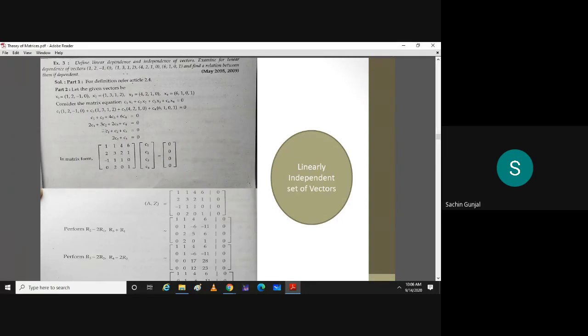So here it is. Question is: define linear dependence and independence of vectors. Examine for linear dependence of vectors. First vector is 1, 2, minus 1, 0; then 1, 3, 1, 2; then 4, 2, 1, 0; then 6, 1, 0, 1. And find a relation between them if they are dependent. So definition is already we have studied. So let us go to the solution to check whether they are dependent or independent.